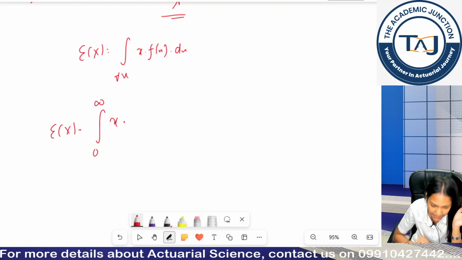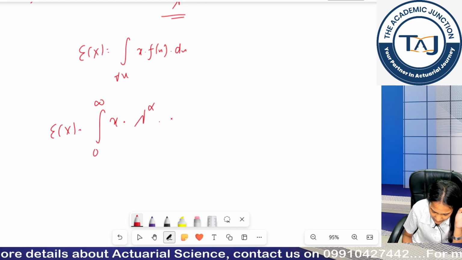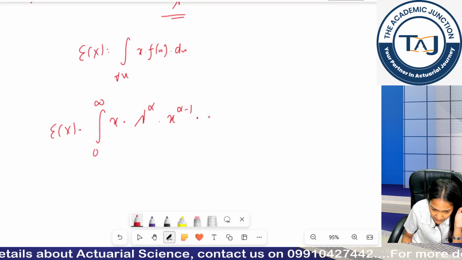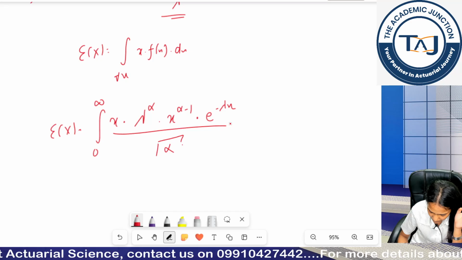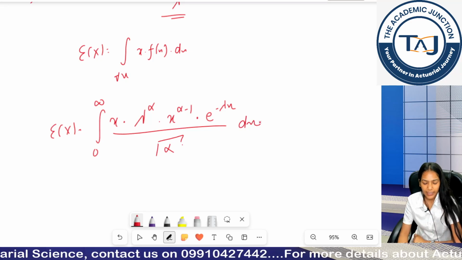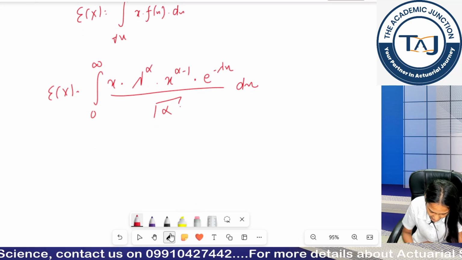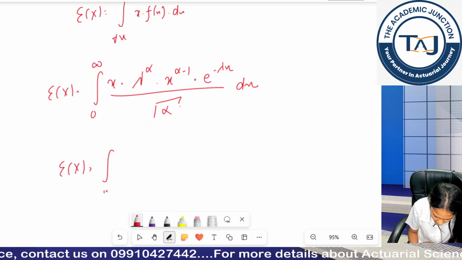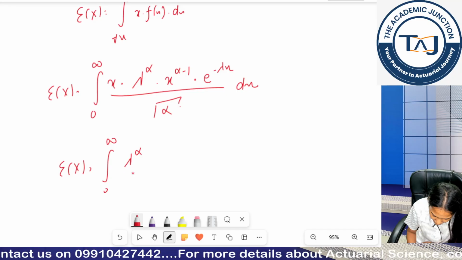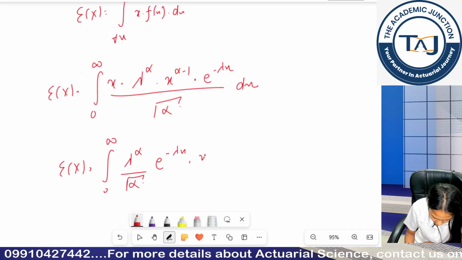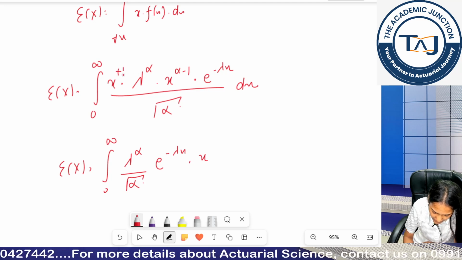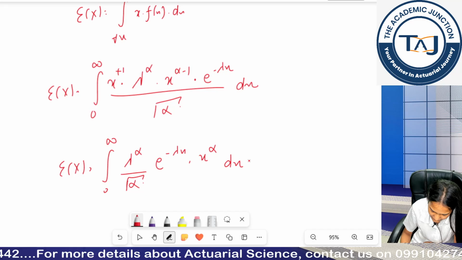So I write the same PDF as it is, and we have a gamma alpha in the denominator. Clear till now? Now can I simplify it a little? Yes. Lambda to the alpha over gamma alpha remains same, and my x alpha minus 1 plus 1 becomes alpha basically.